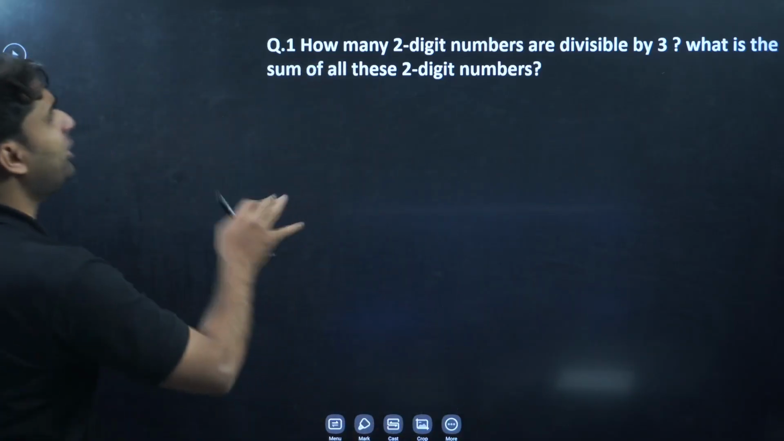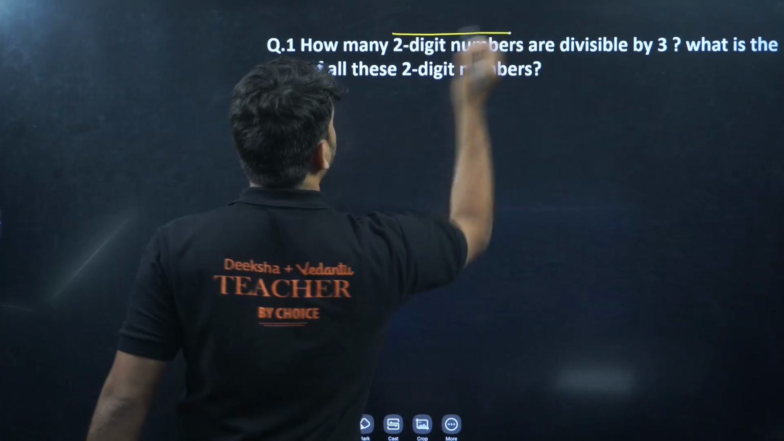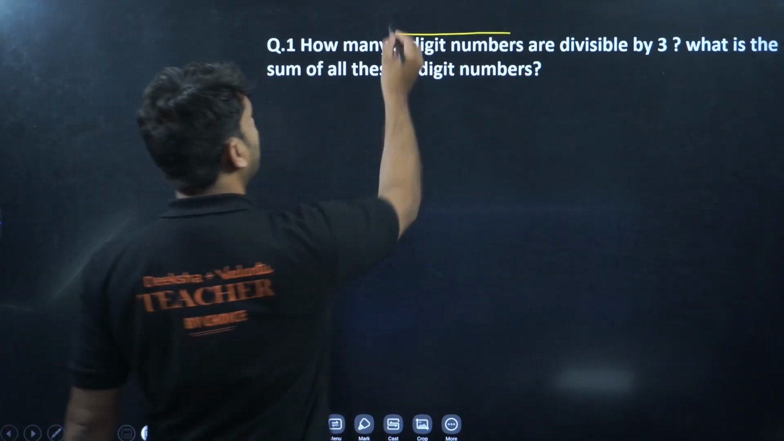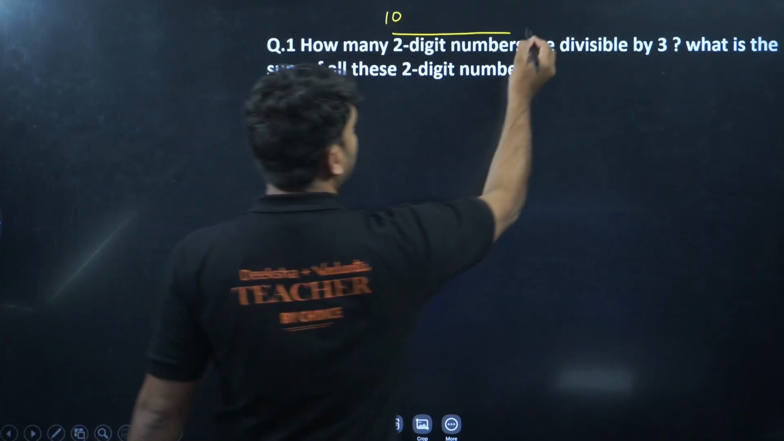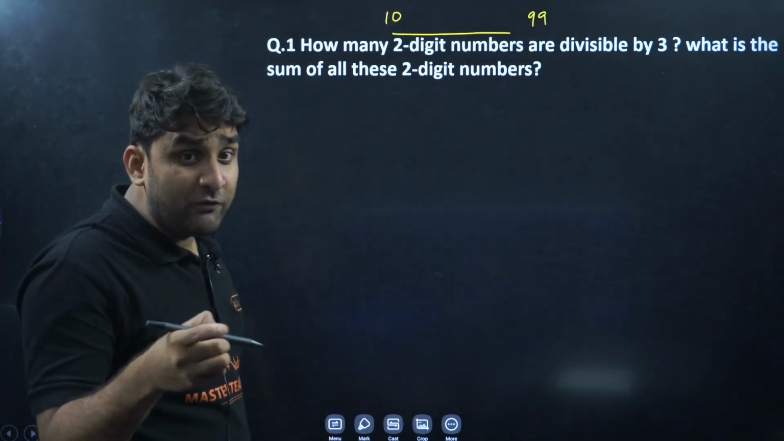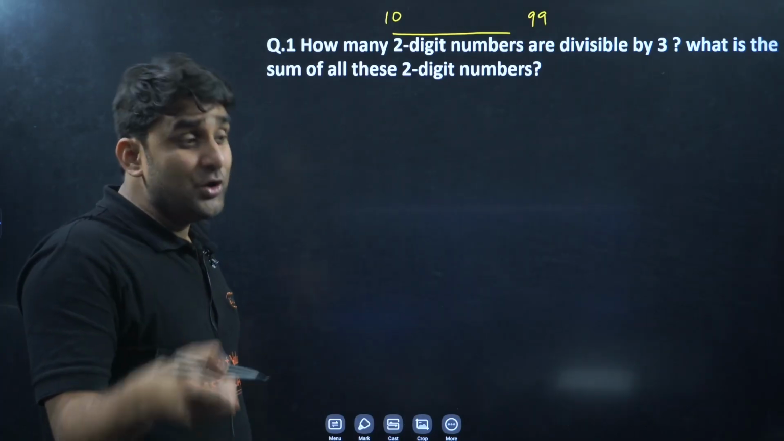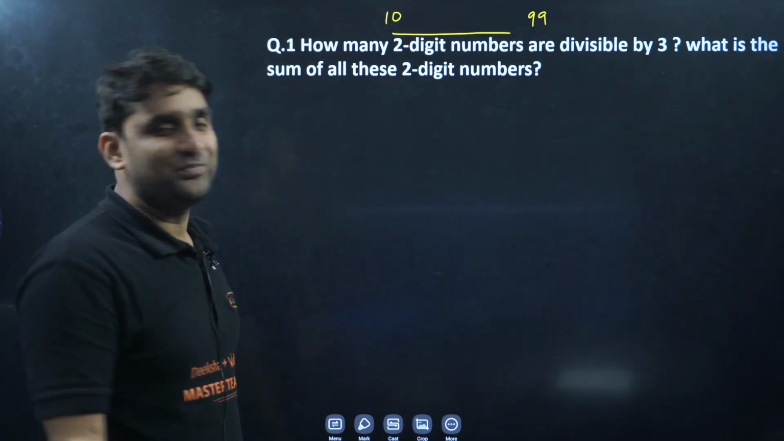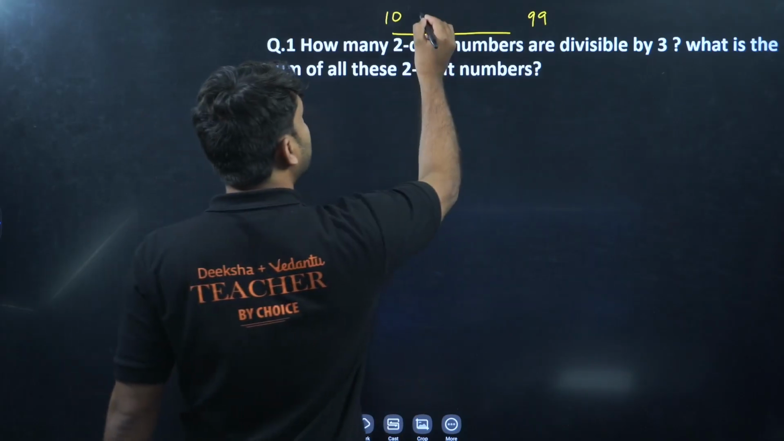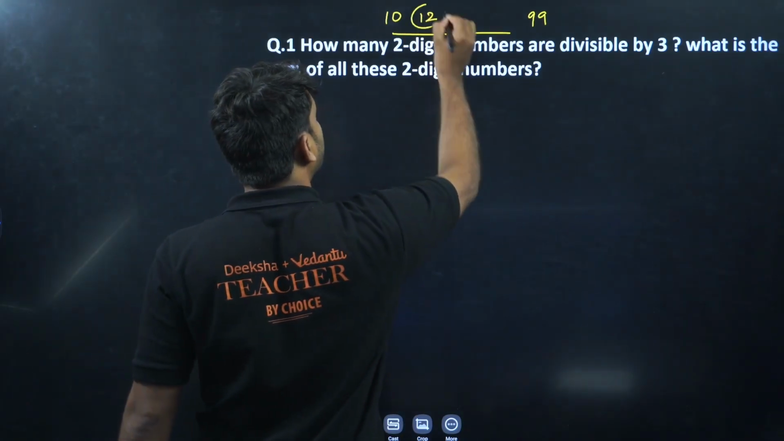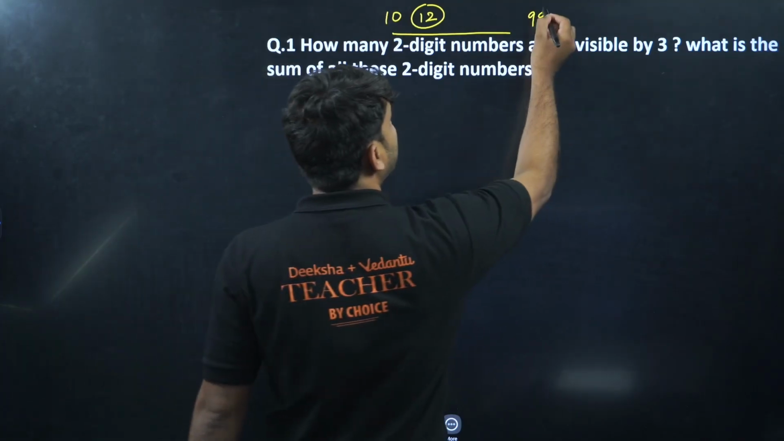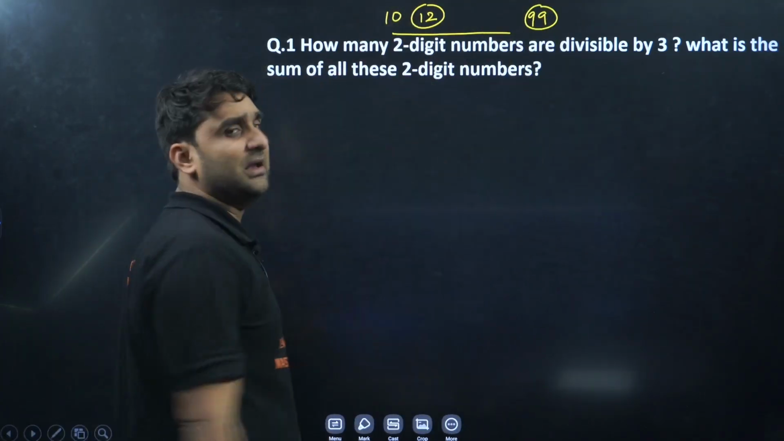So let's talk about two-digit numbers. From which number does a two-digit number start? Obviously, two-digit numbers start from 10 and go till 99. But what are we looking for? We are looking for the numbers which are divisible by 3. So 10 can't be divided by 3, 11 can't be divided by 3. The first two-digit number which is divisible by 3 is 12, and the last two-digit number divisible by 3 is 99 itself.